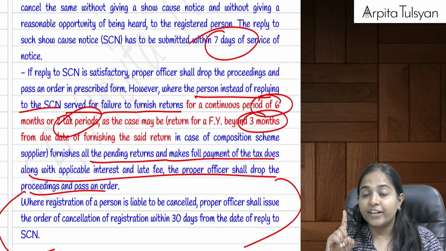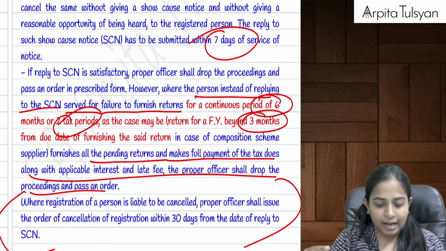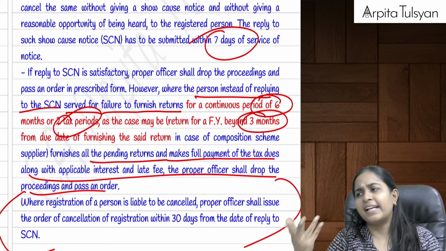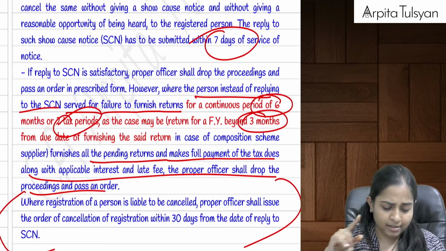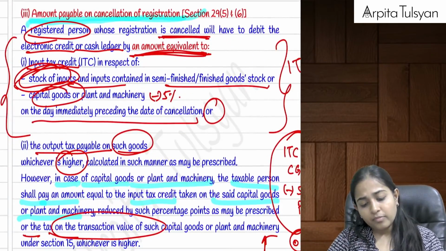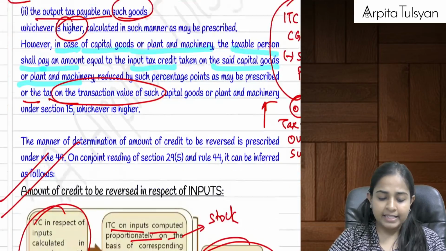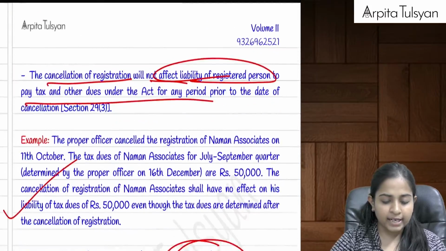But don't forget that point: if returns were filed late, then the proper officer should allow me the condonation, and if I file the returns and pay the tax, interest, penalty, etc., then my certificate should not be cancelled. Are you clear with this? Then the ITC point etc. we have already discussed, that is applicable in both the cases.